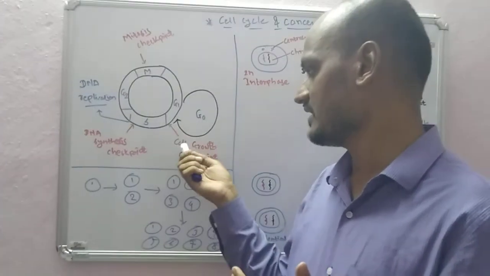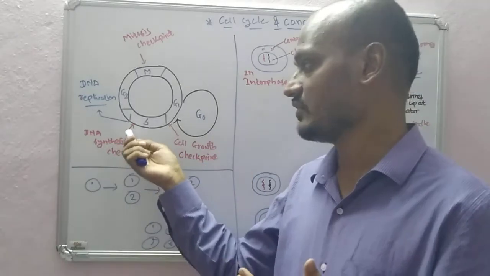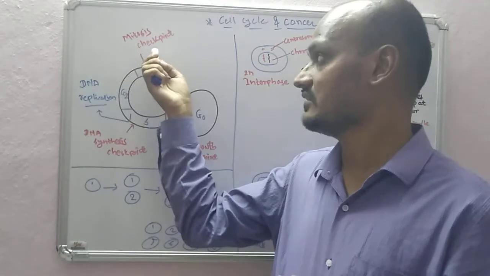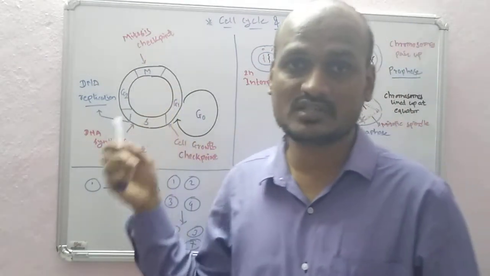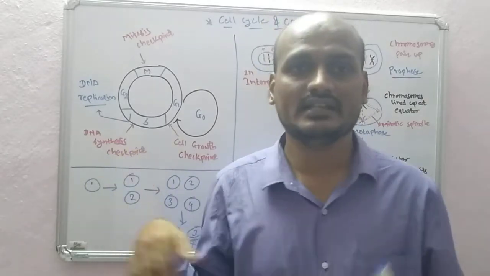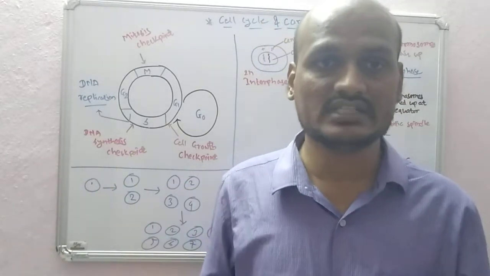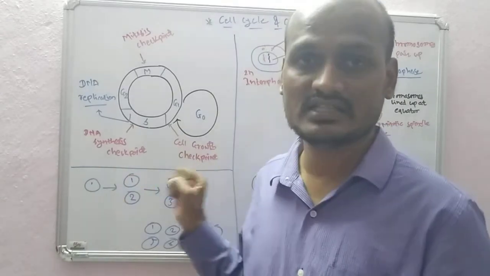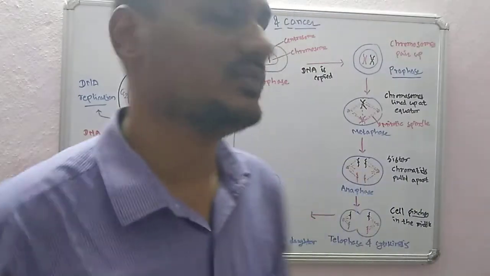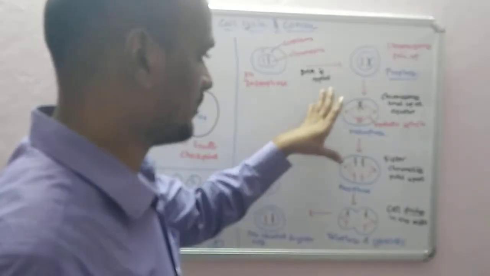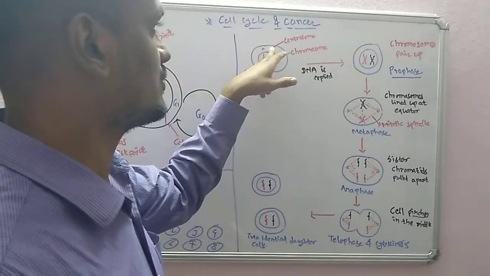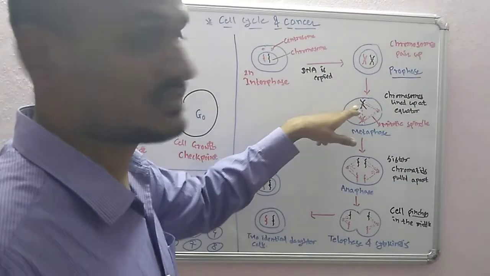So here is the cell cycle growth checkpoint, and the DNA synthesis checkpoint. If DNA is not synthesized properly, there is a checkpoint. If mitosis is not proper, there is a mitosis checkpoint. Sometimes there is a mutation in these checkpoints and then the cell will grow continuously without any check. Then cancer formation can occur. Under cancer formation, one of the mechanisms, as we have in the figure here, is spindle formation. We have the centrosome here, and now it is forming the mitotic spindle.